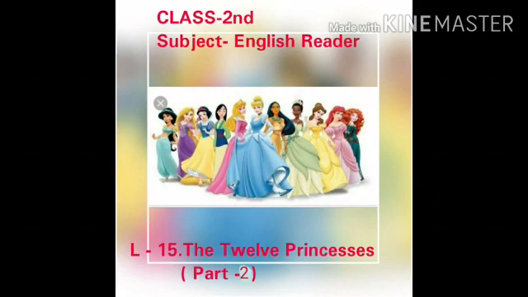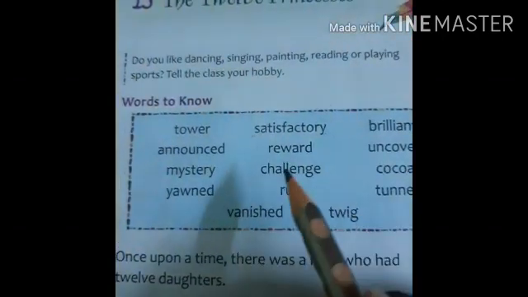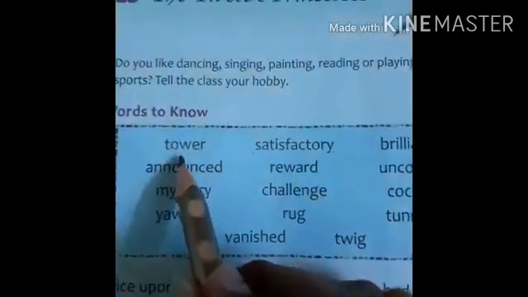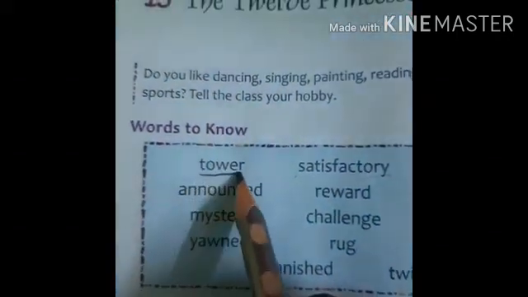In last class we have completed this lesson and I hope you have understood this lesson. So today we will do some book work of this lesson. We will underline some hard words. Here first word is tower. Underline this word tower. Then second, satisfactory.